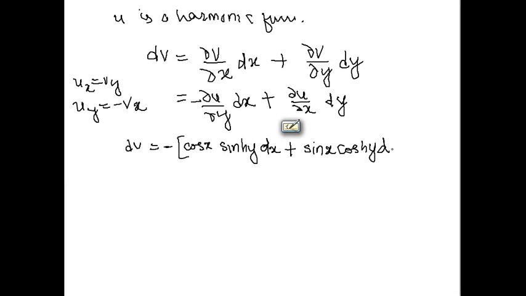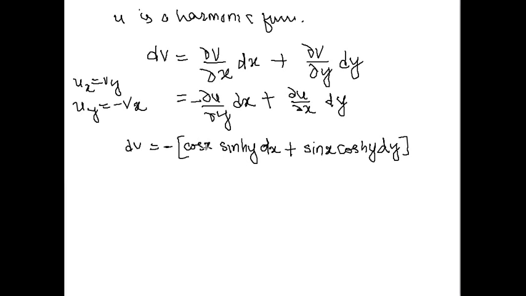So what is the next step? We have to integrate the entire left-hand side and right-hand side. When I integrate this side, we will get v, and on this side sin hyperbolic y is treated as constant, so we can integrate this with respect to x. Here we can integrate with respect to y, sin x treated as constant.